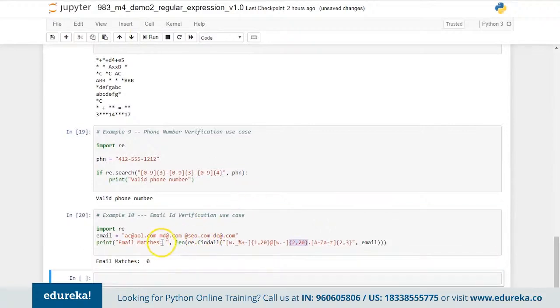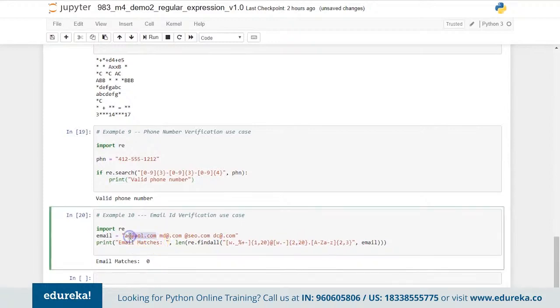So in this case, as you can see, all the email IDs are invalid here. Now this one is typically one of the perfect email IDs, but the main problem with this one is that the first character is something which is causing the problem here. That's the reason why it's simply failing in this particular part. So all the email IDs are present here and there are no matches altogether right now on this one.